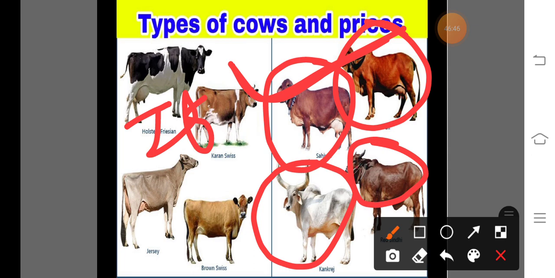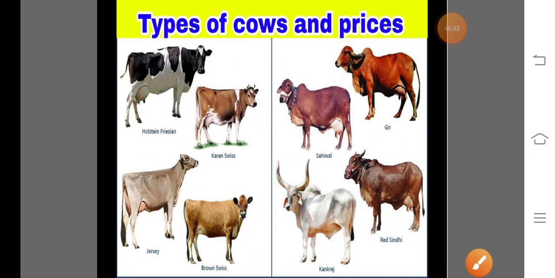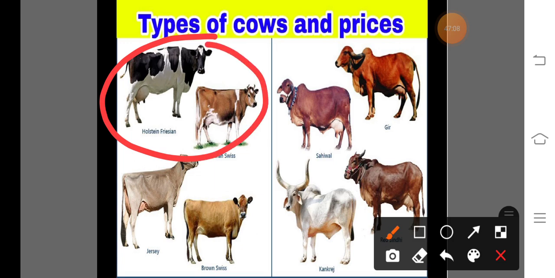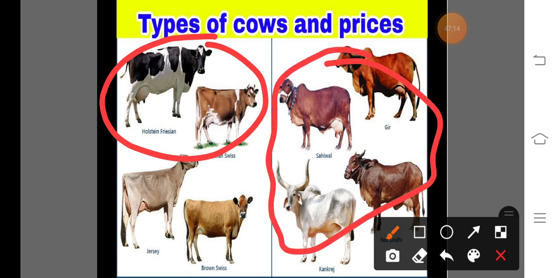That means when atmospheric temperature and relative humidity increase beyond the body temperature of the cattle, the cooling mechanism cannot work well, and the cattle can ultimately die. So this is about the climatic requirements of cattle.